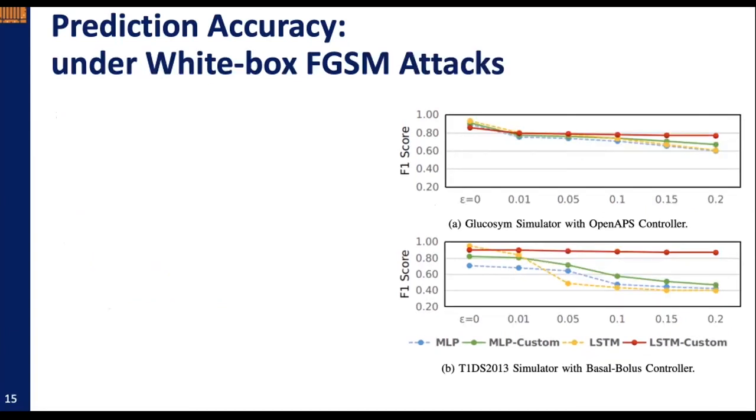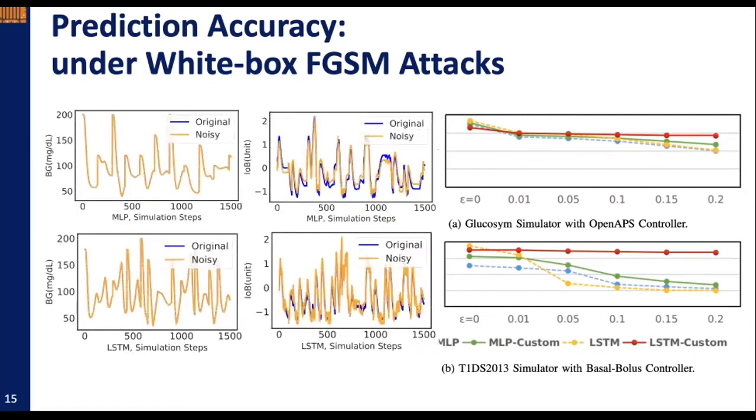We observe similar performance degradation under white box fast gradient sign method attacks, indicating these ML models' incapability to keep stable performance under adversary attacks, as well as the efficiency of white box FGSM attacks in fooling machine learning models for anomaly detection. Example adversarial samples are shown in the left figures. Similarly, the customized ML models achieve better performance and robustness, as we can see in the right figure.